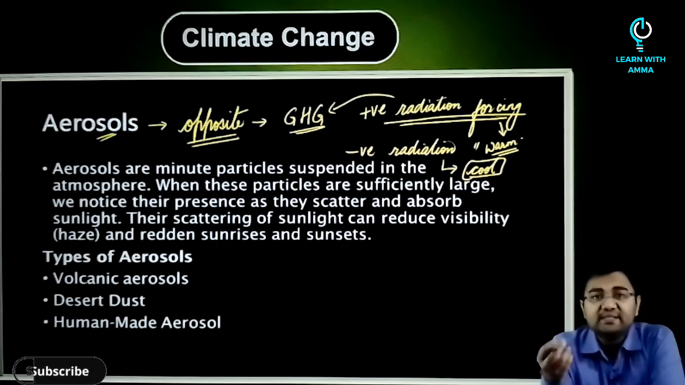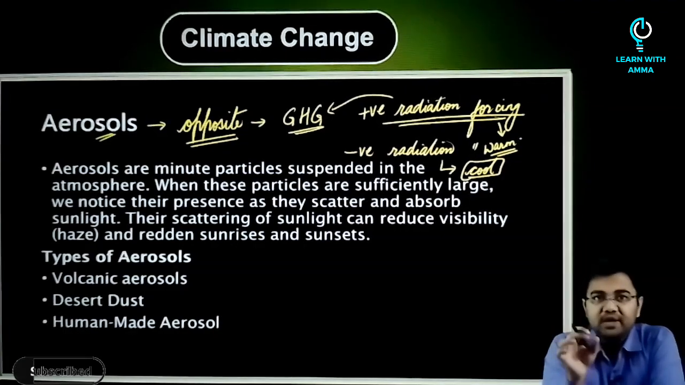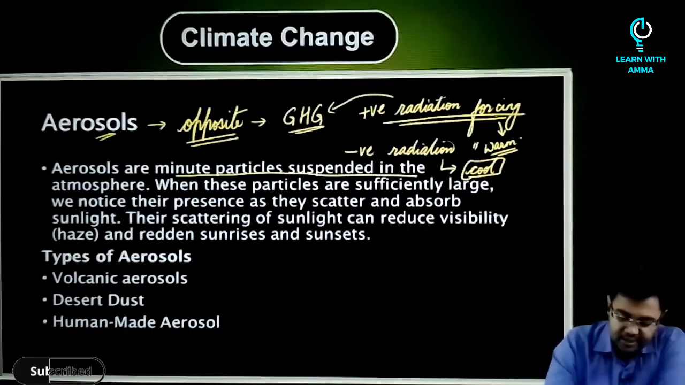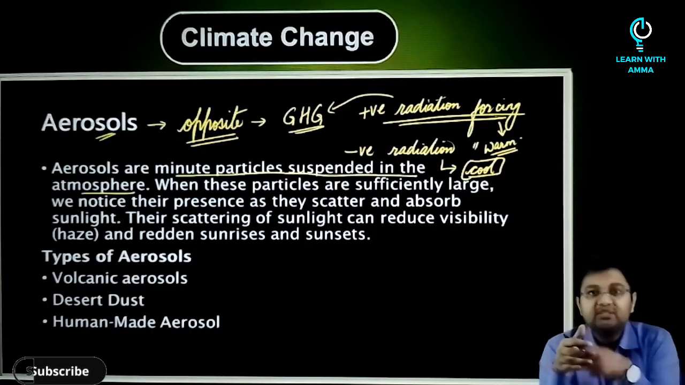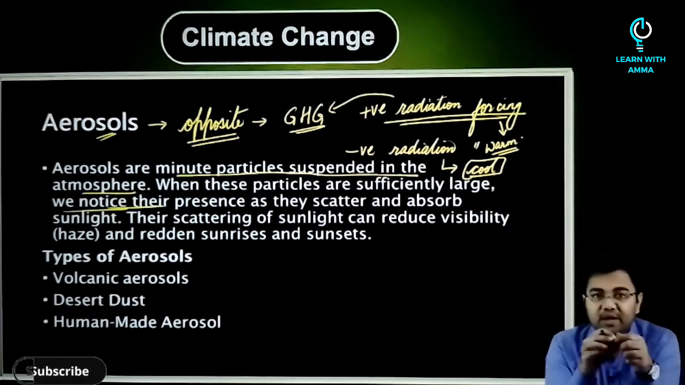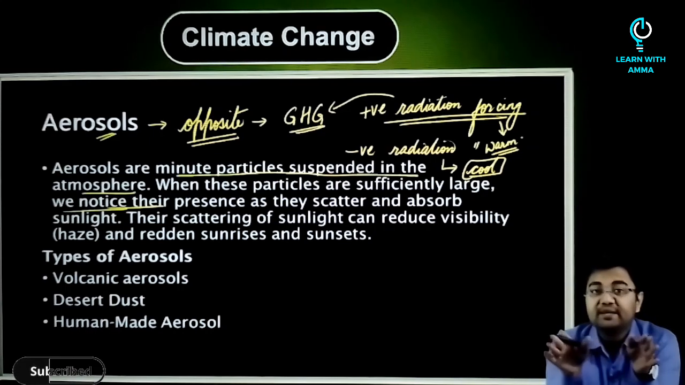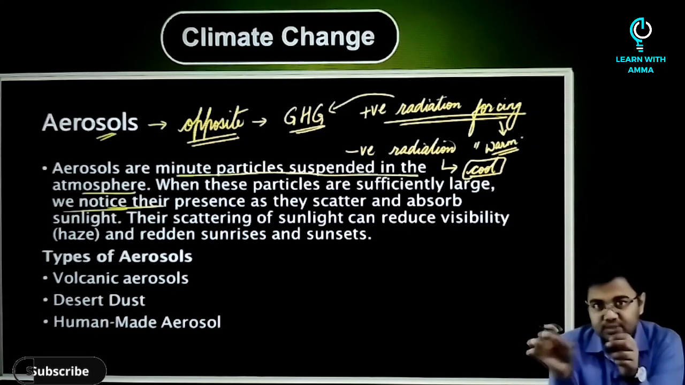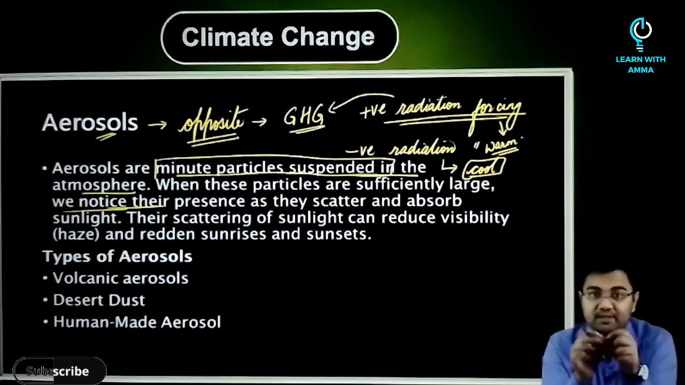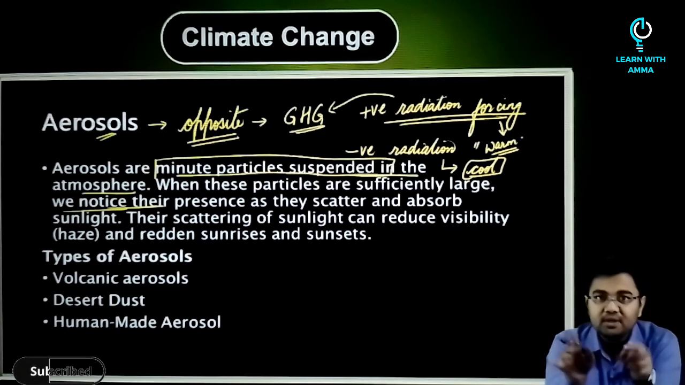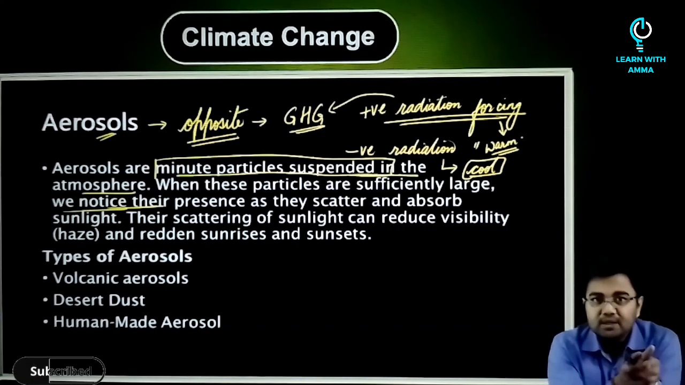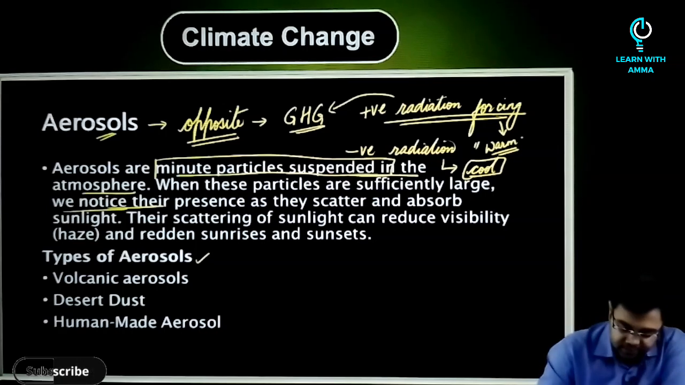But first of all, what is an aerosol? In very basic terms, aerosols are minute particles suspended in the atmosphere. When these particles are sufficiently large, that is when we start to notice their presence, but they can be very small and there can be many types of aerosols. Briefly we'll discuss the types of aerosols. Just understand that these are minute suspended particles in the atmosphere which can have many sources. The sources can be natural, the sources can be man-made. So let's discuss all these sources or the types of aerosols that we have.